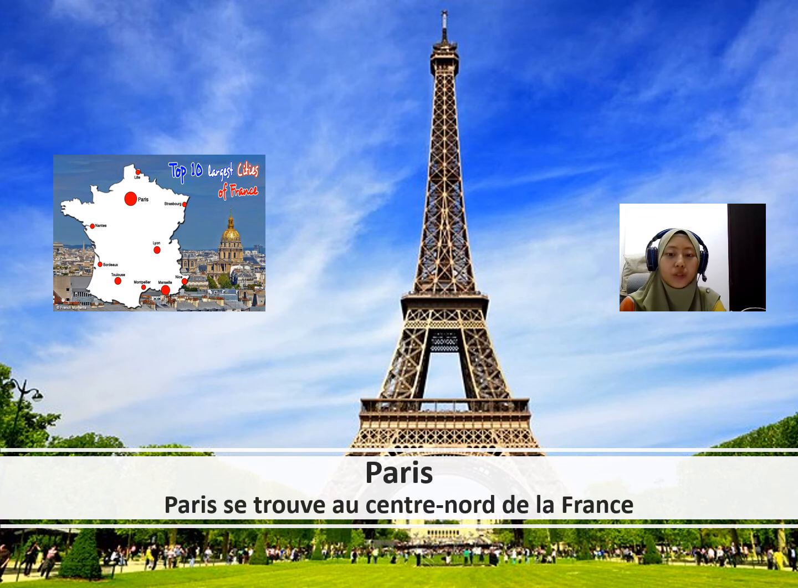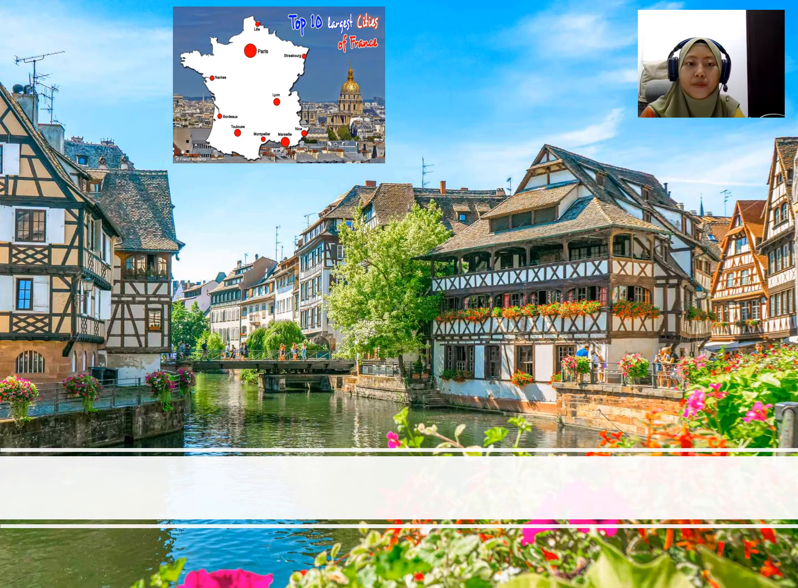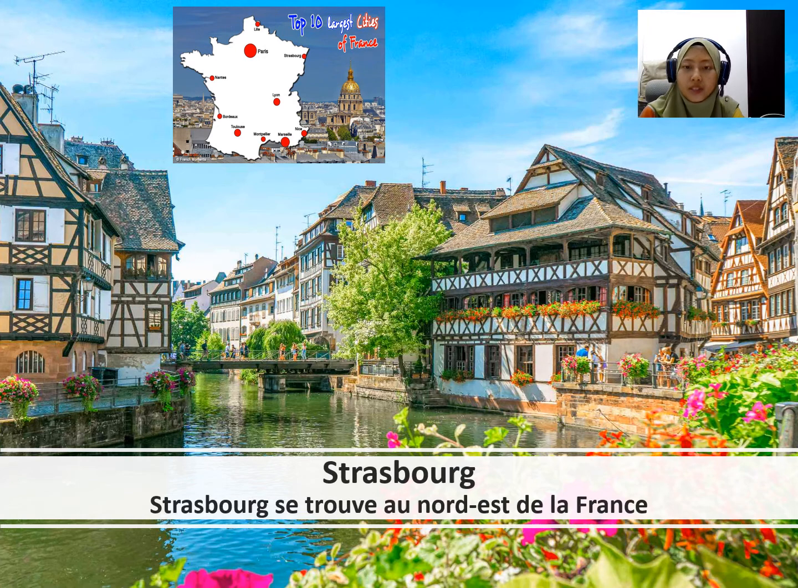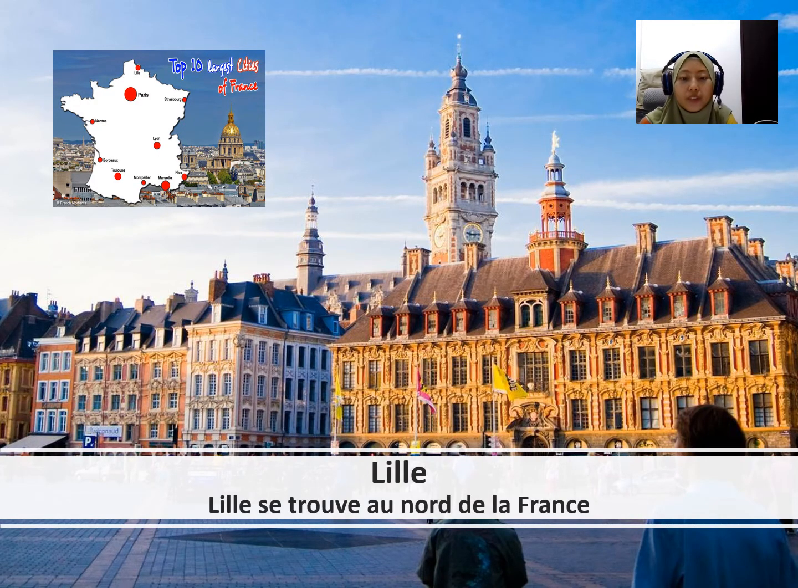So the first one over here, this is Paris. Paris se trouve au centre nord de la France. So Paris is located at the central north of France. What about the second one? So this is Strasbourg. So Strasbourg se trouve au nord-est de la France. So Strasbourg is located at the northeast of France.